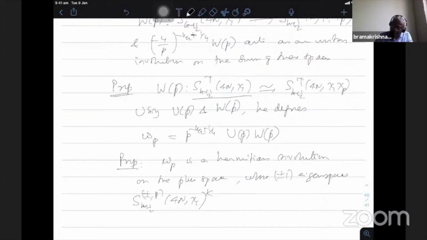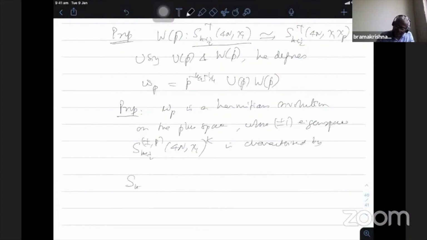Here it is characterized by S_{k+1/2}^{±,p}(4N, chi_1) in the Kohnen plus space, which is nothing but the set of all f belonging to the plus space such that a_f(n) is 0 when (-1)^k n over p is plus or minus 1, respectively.